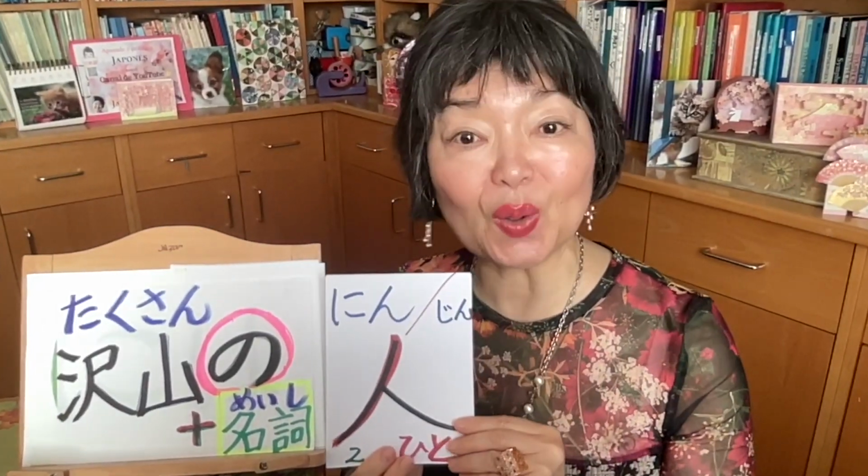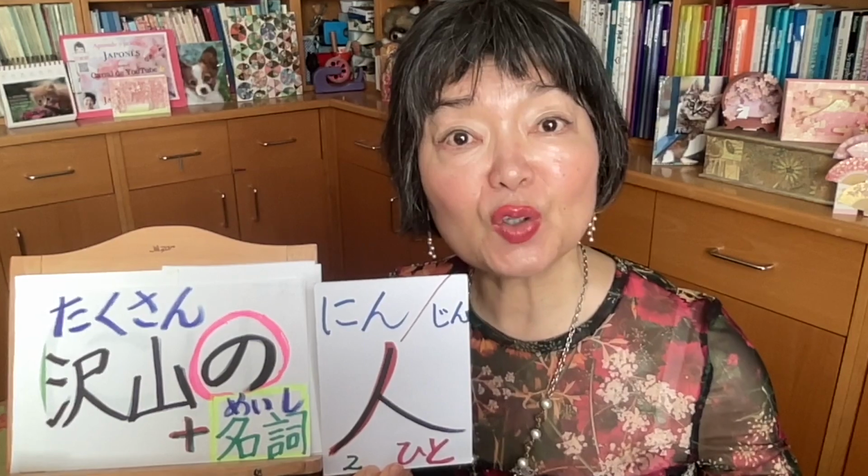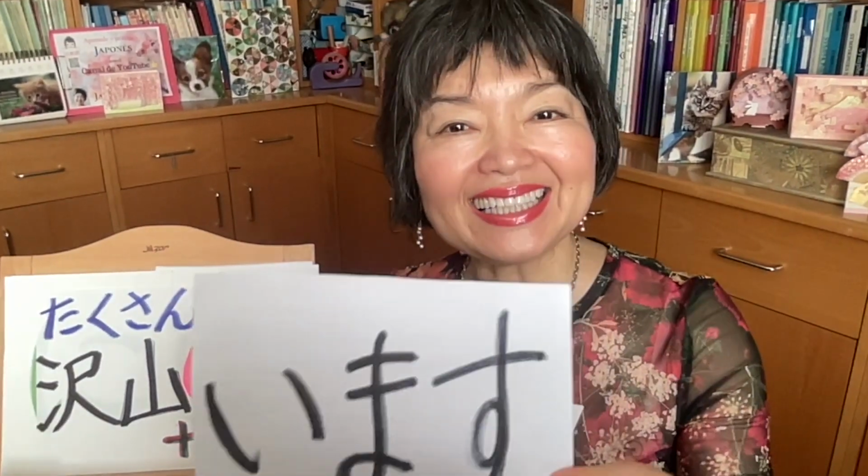Well, this sounds more natural on many occasions. Tokyo ni wa takusan no hito ga imasu. 東京には たくさんの人がいます。